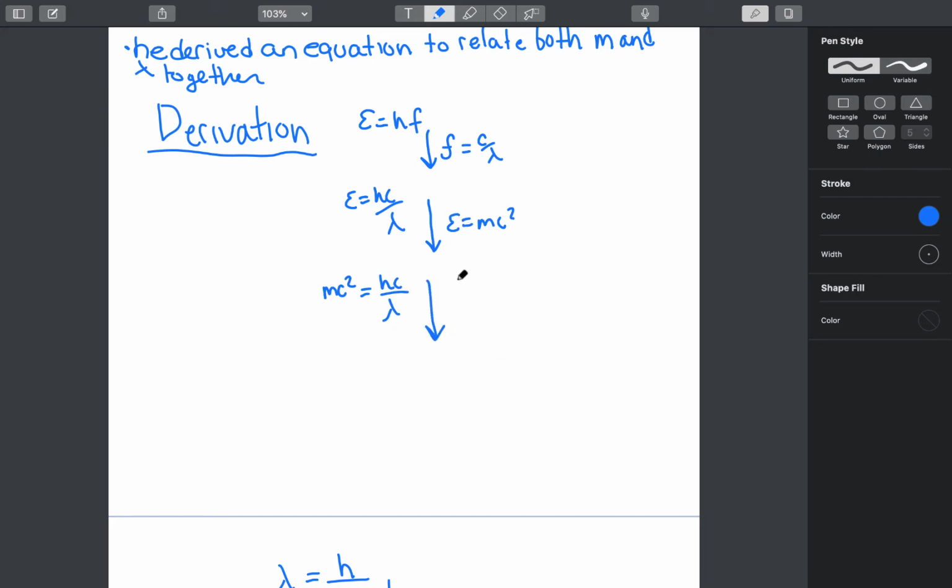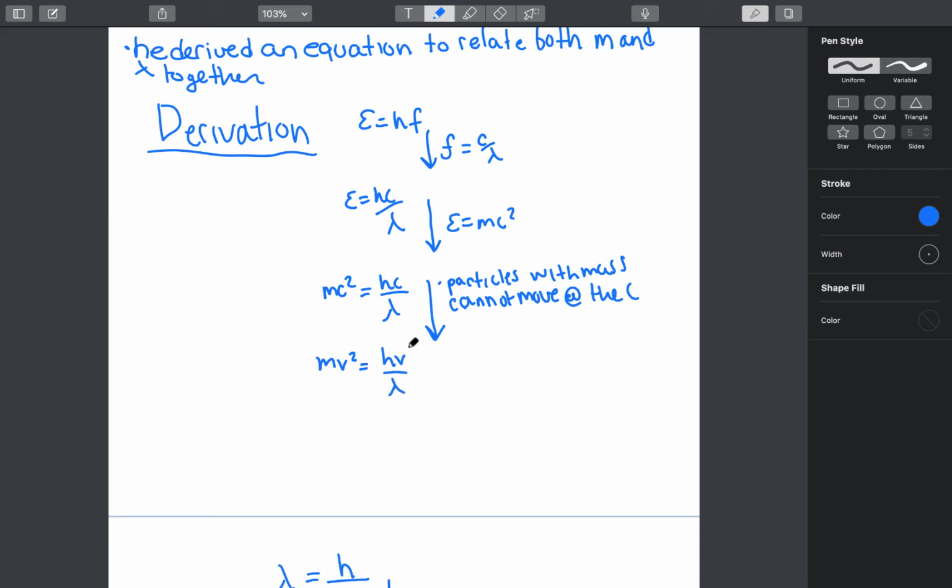However, particles with mass cannot move at the speed of light. So therefore, instead of c, we substitute in v for velocity. So mv squared is equal to hv over lambda.